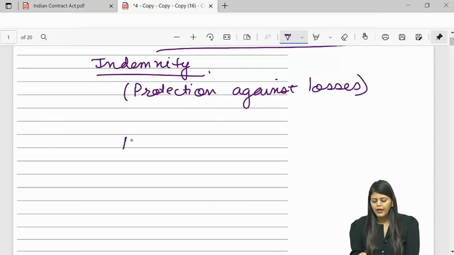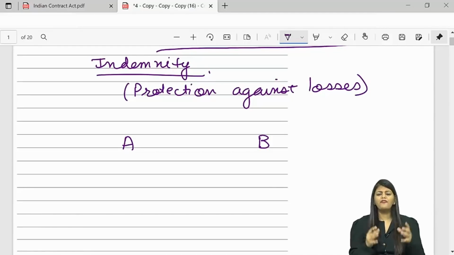Example: A is new in the market, people don't trust him. He desperately wants to enter into a contract with B because B is a very reputed person in the market, and A feels that if I regularly contract with B, my business will flourish. So A approaches B, sir, let's do some business.